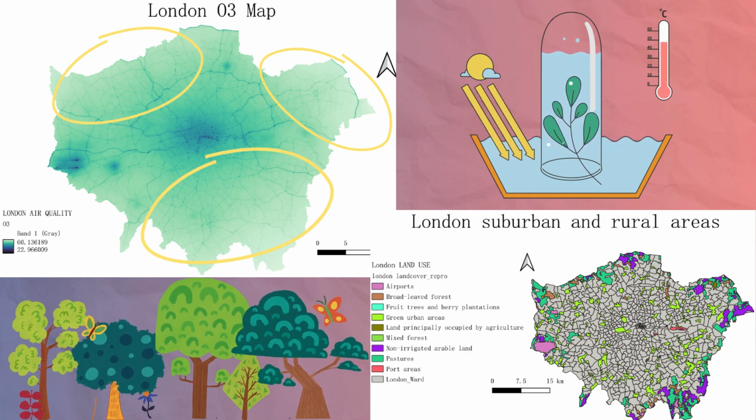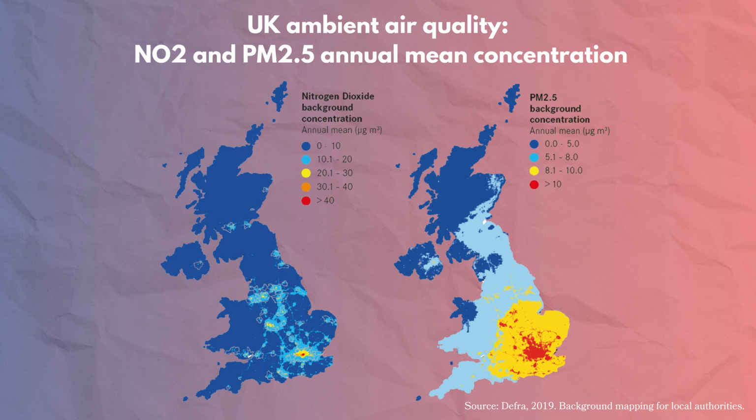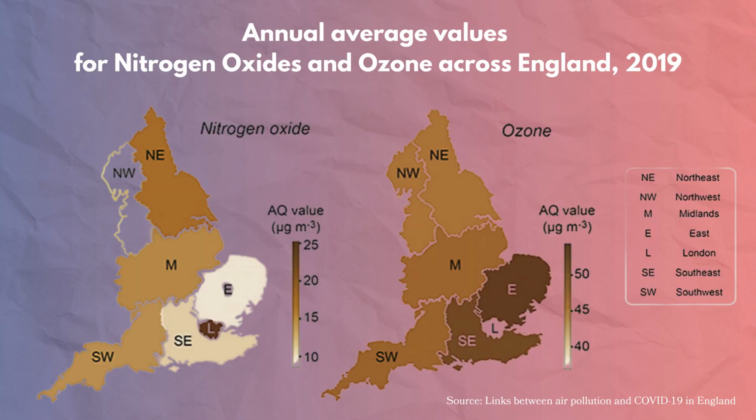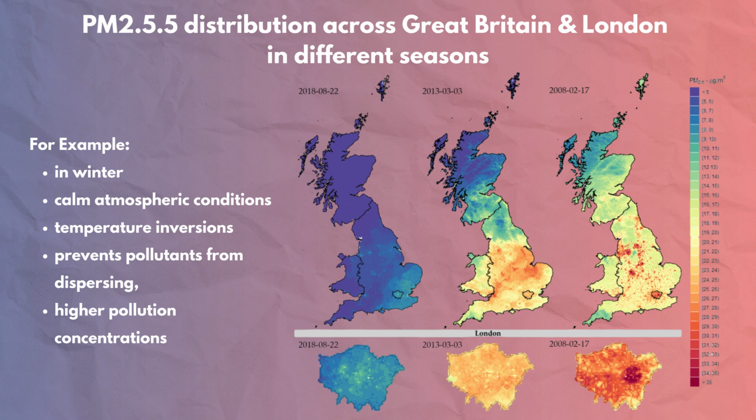pollution dispersion. Compared to the rest of the UK, London records some of the highest nitrogen dioxide and PM2.5 levels, mainly due to its dense traffic and industrial activity. However, rural areas outside London often see higher ozone concentrations due to the lower nitrogen oxides emissions, which would otherwise break ozone down. While air quality monitoring provides valuable insights, publicly available data comes with certain limitations.